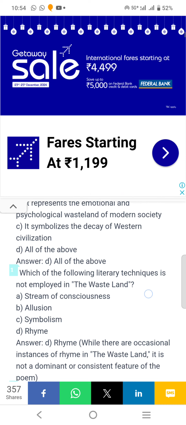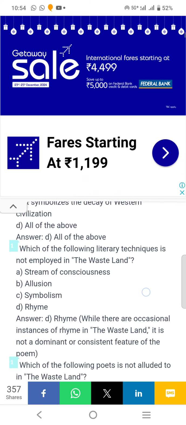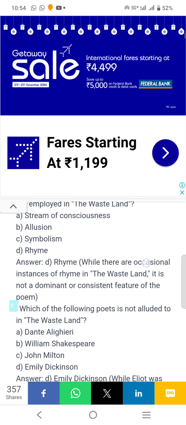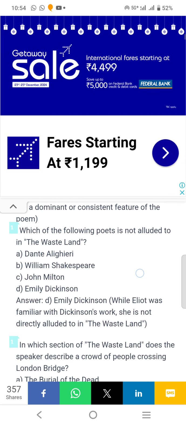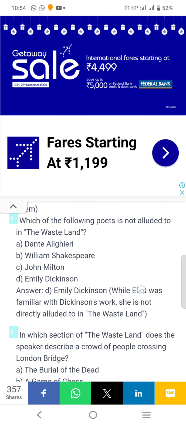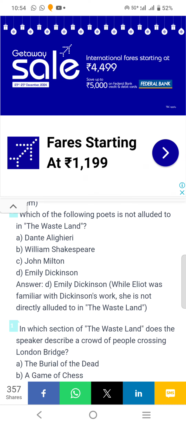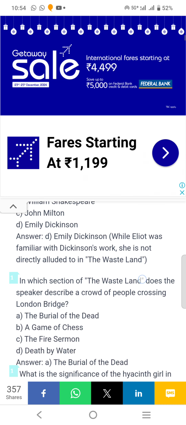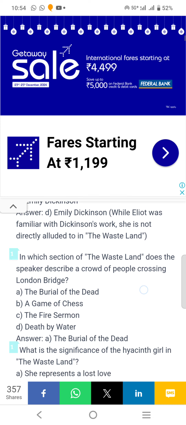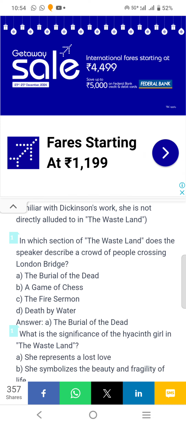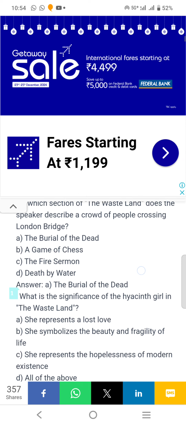Which of the following literary techniques is not employed in The Wasteland? Rhyme. Which of the following poets is not alluded to in The Wasteland? Answer D. Emily Dickinson. In which section of The Wasteland does the speaker describe a crowd of people crossing London Bridge? Answer is The Burial of the Dead.